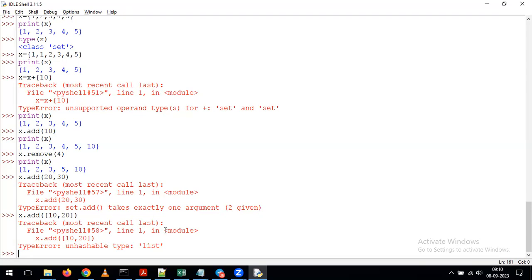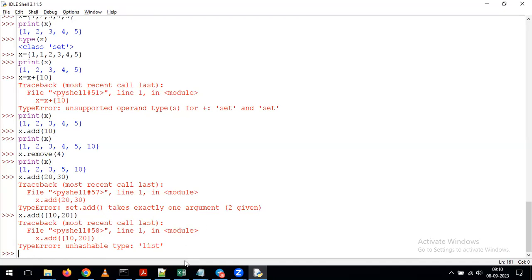That's the reason. As I told you at the beginning, the set performs an unordered operation. Because of the unordered operation, compared to these three, we can see good performance on top of the set. But in real time, depending on the requirements, we go for the list or tuple or set. Coming to your question, I can say set gives the best performance compared to the list and tuple.